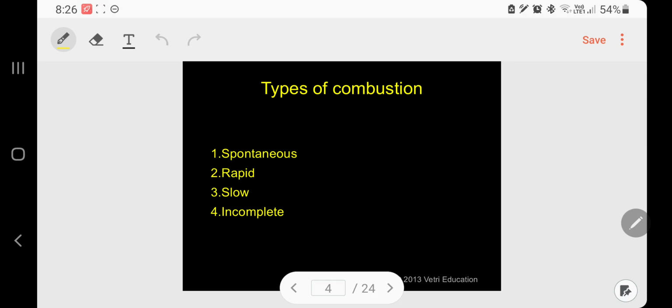Next, types of combustion. One, spontaneous combustion. Two, rapid combustion. Three, slow combustion. And four, incomplete combustion. Let me discuss them one by one with a suitable example. Kindly follow.